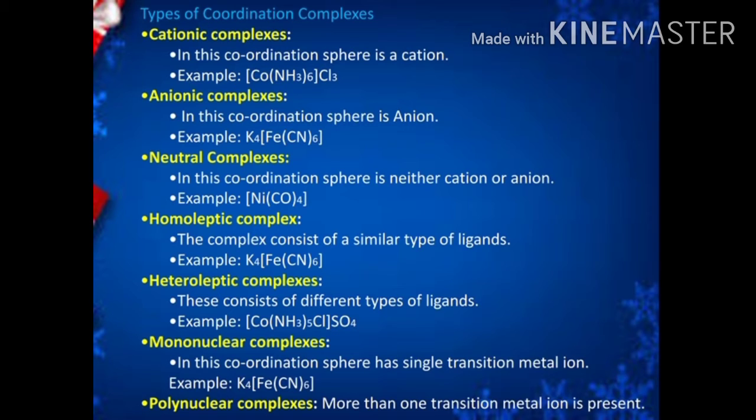So, this is called an anionic complex. For any coordination sphere, if the sphere is carrying a positive charge, it comes under the category cationic complex. Suppose the coordination sphere is carrying a negative charge, that comes under the category anionic complex.